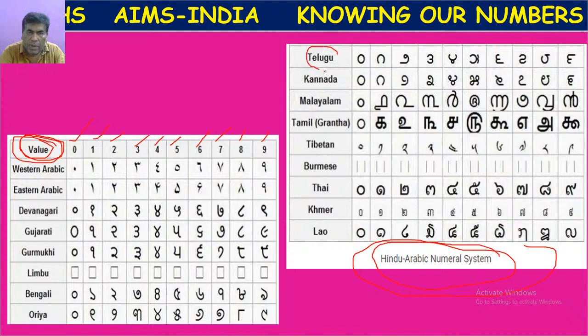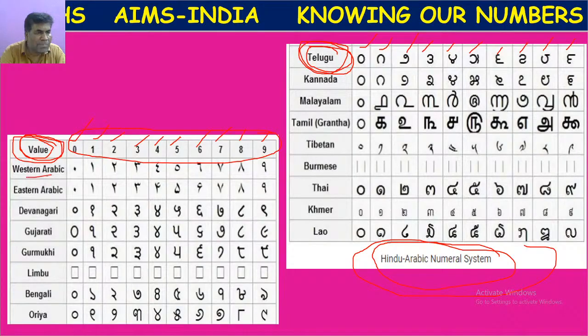If you see the Telugu language, you might have learned how to represent 0 to 9. We represent like this. 0 is represented almost in the same way, but this is the symbol for 1, 2, 3, 4, 5, 6, 7, 8, 9. Because here the representation of numbers in local languages is different compared to the mathematical expression.